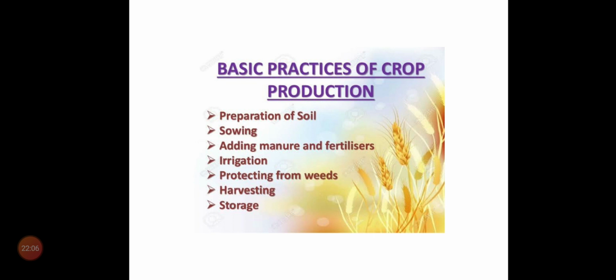So these are the basic practices. Those are preparation of soil, sowing, adding manures and fertilizers, irrigation, protecting from weeds, harvesting and storage. These are the basic practices of crop production.